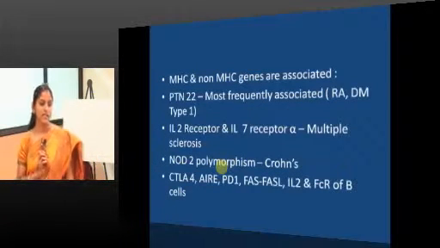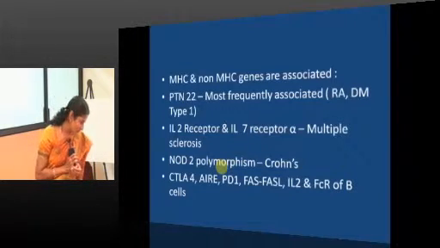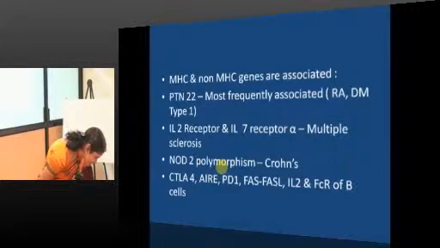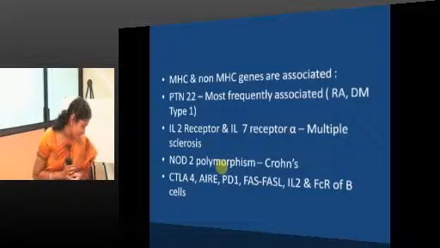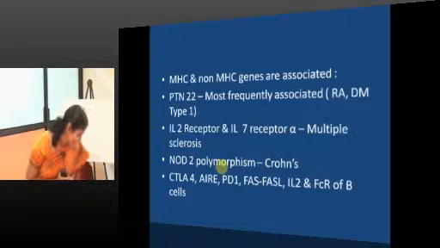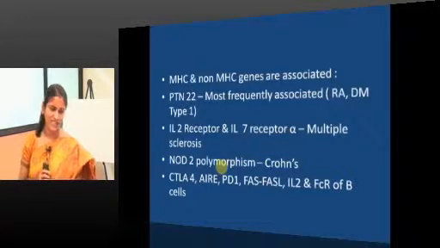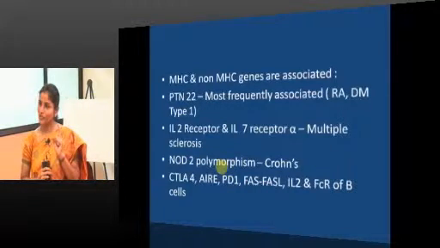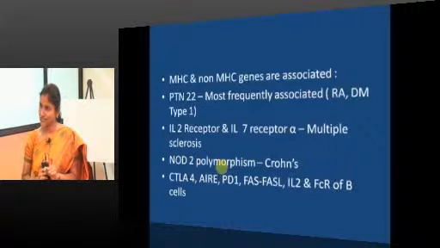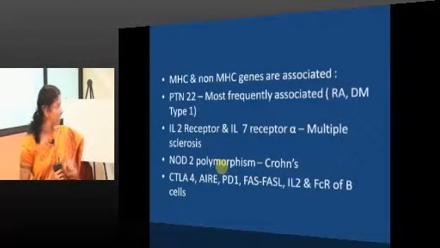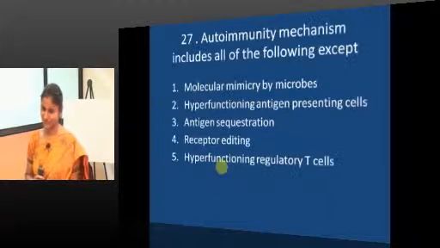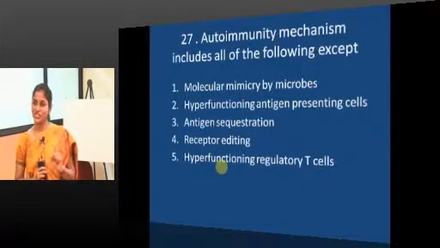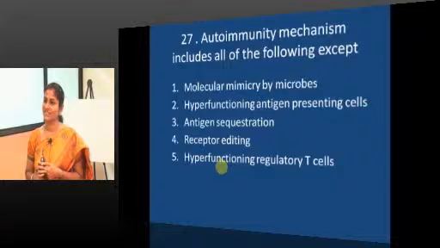So, autoimmunity mechanisms include all of the following except: molecular mimicry by microbes. Is it an autoimmunity mechanism? Yes. Hyperfunctioning antigen presenting cells. Next. Hyperfunctioning antigen presenting cells.